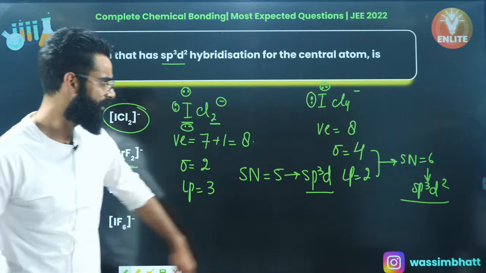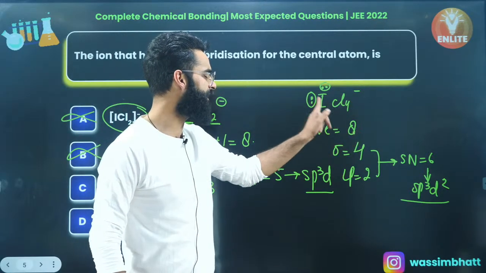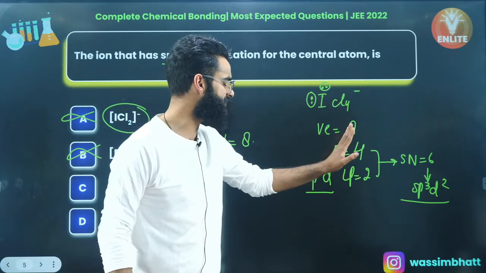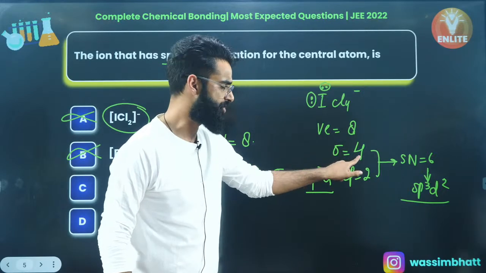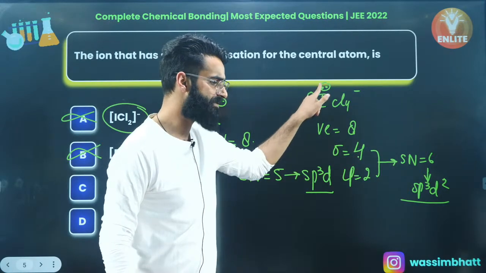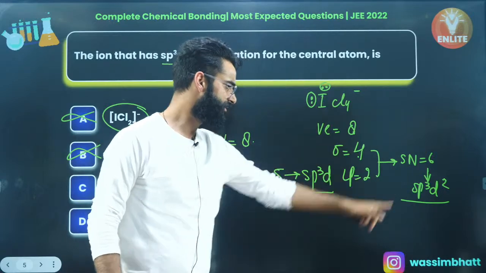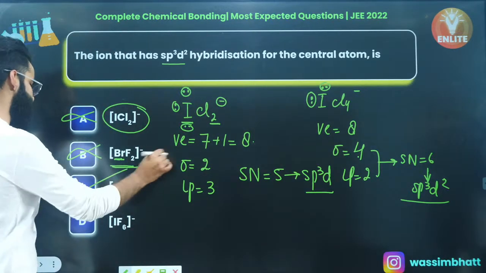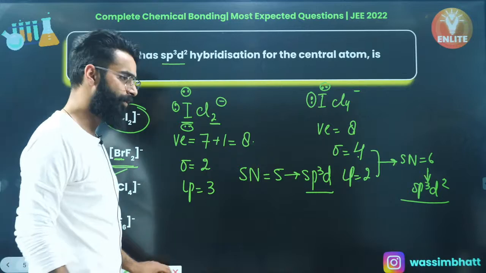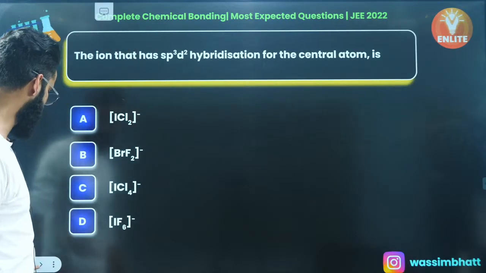As simple as that. Out of 8 valence electrons, iodine is using 4 of its valence electrons to form 4 sigma bonds. So 4 electrons will be left as such on iodine in the form of 2 lone pairs. That's why its hybridization comes out to be sp3d2. So it's going to be option C, which is the correct answer of this particular question, my dear people, right?